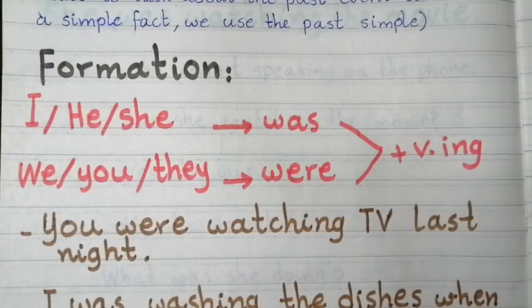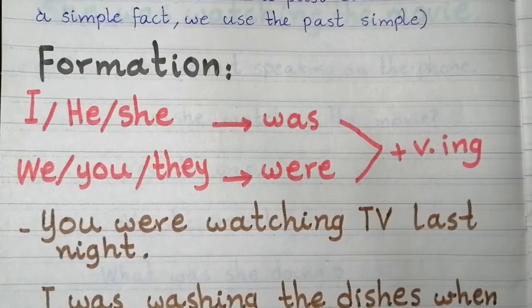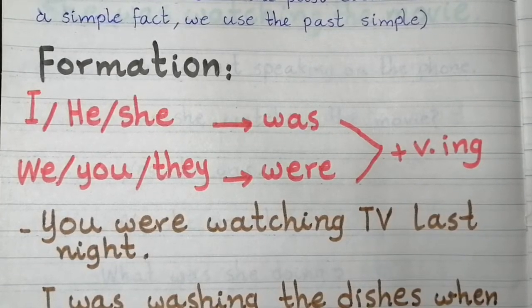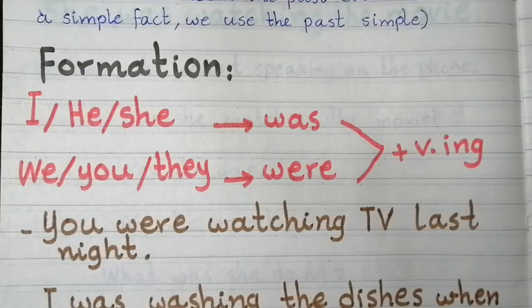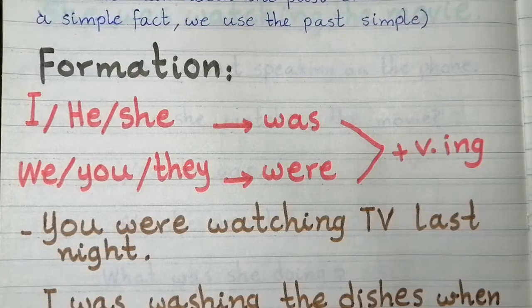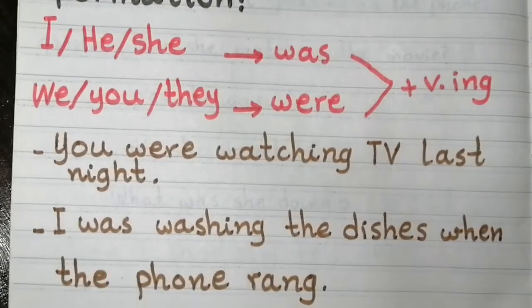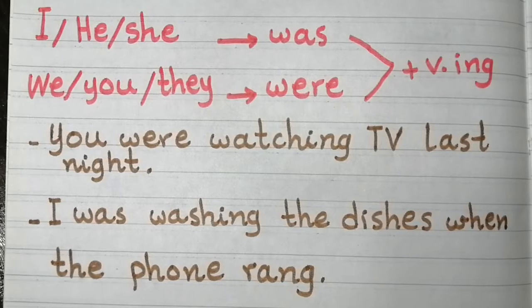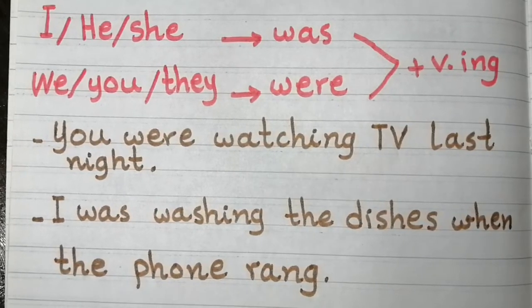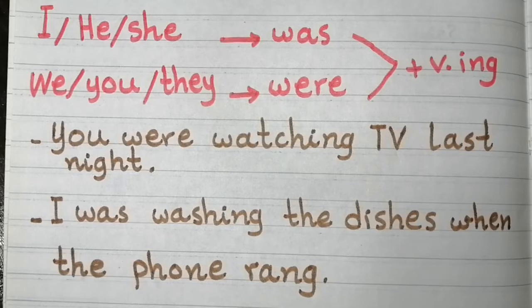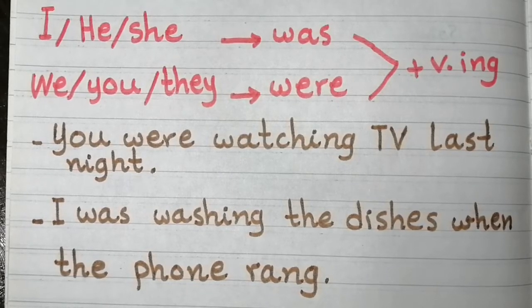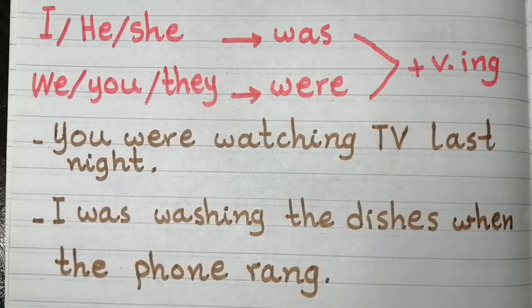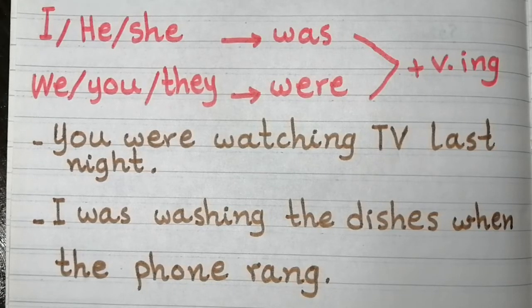And if the subject is plural, we use they, or a plural noun, we use were, and then we add ing to the verb. So the formation: I, he, she, or it was, and then we add ing to the verb. If the subject is plural, we use we, you, they, were, and then we add ing to the verb.